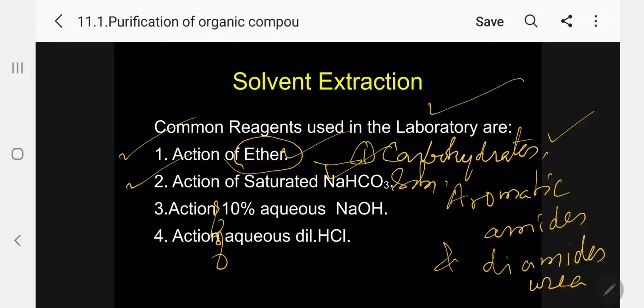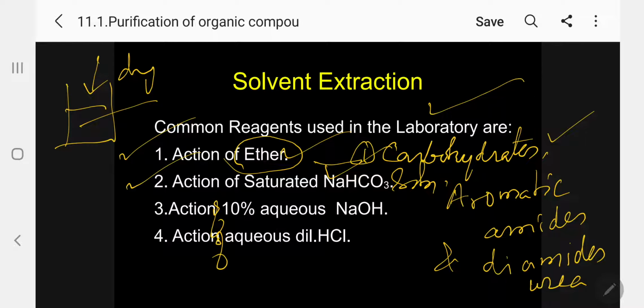So what we have to do as the first step, if you want to find out whether a carbohydrate, aromatic amide or diamide is present or not: take a beaker, add your organic mixture in the beaker, add dry ether, and stir it. If it is partially soluble, one component is soluble and the other component is insoluble.